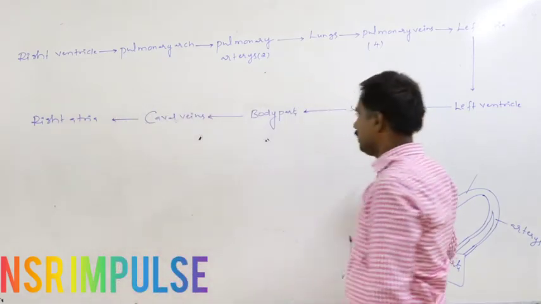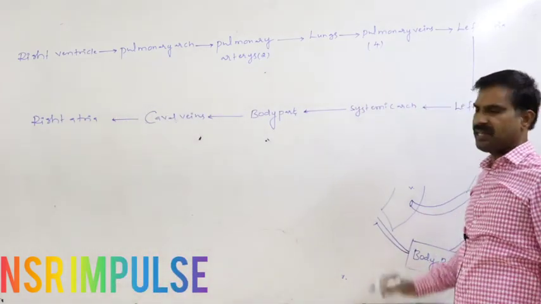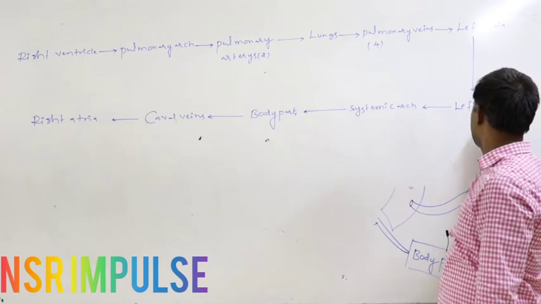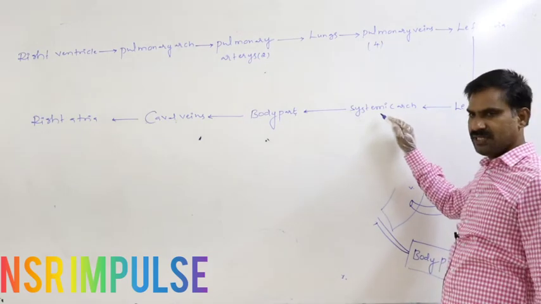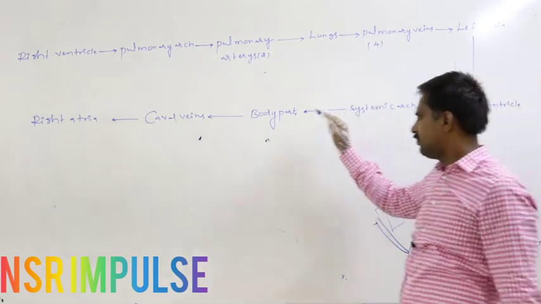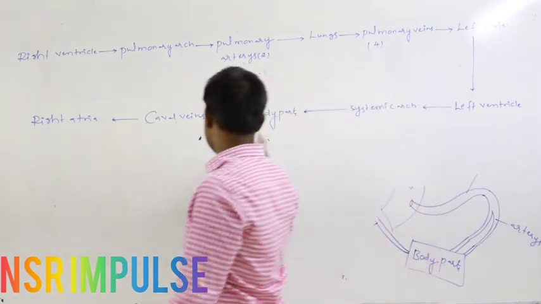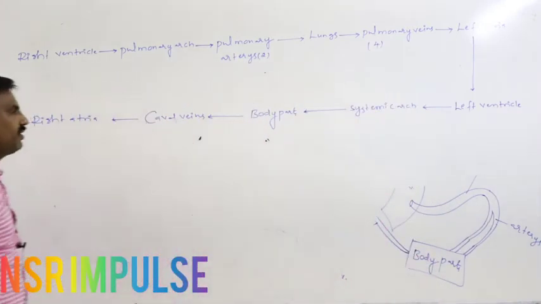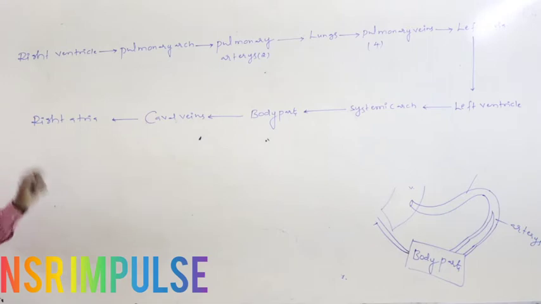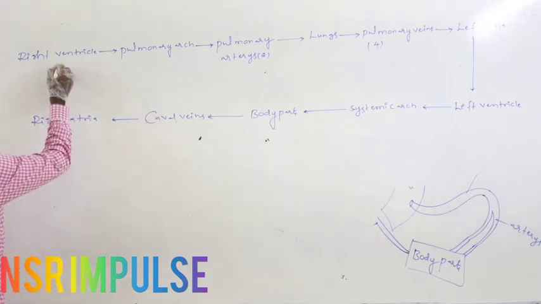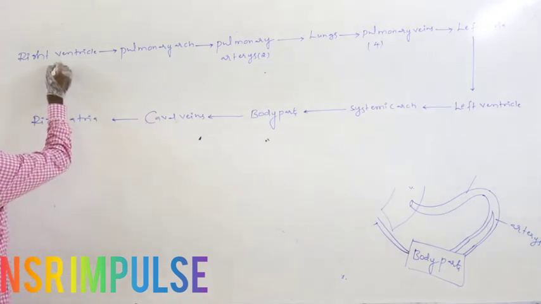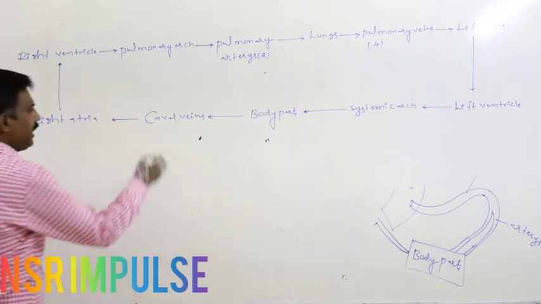What is the systemic circulation route? From the left ventricle, blood reaches the systemic arch, from where it reaches the body parts, from where it reaches the caval vein, from where it reaches the right atria. Again from the right atria, blood is pumped into the right ventricle.